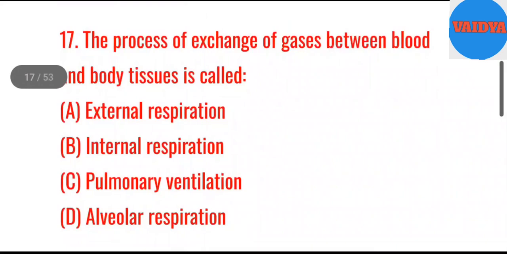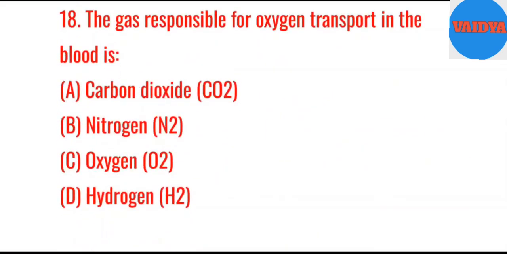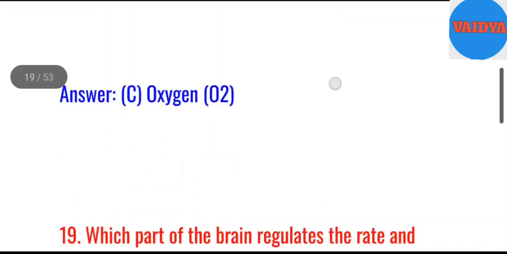17. The process of exchange of gases between blood and body tissues is called A. External respiration. B. Internal respiration. C. Pulmonary ventilation. D. Alveolar respiration. Answer. B. Internal respiration. 18. The gas responsible for oxygen transport in the blood is A. Carbon dioxide, CO2. B. Nitrogen, N2. C. Oxygen, O2. D. Hydrogen, H2. Answer. C. Oxygen, O2.